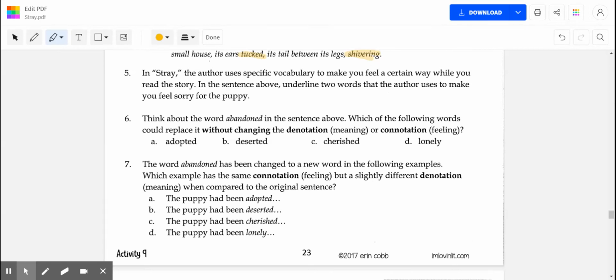All right, so welcome back to part 2 of this assignment page here. So we've finished up number 5. Let's move to number 6. Think about the word abandoned in the sentence above. Wow, lucky that we highlighted it before.